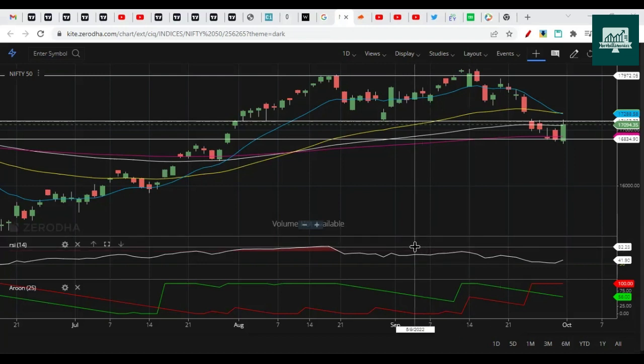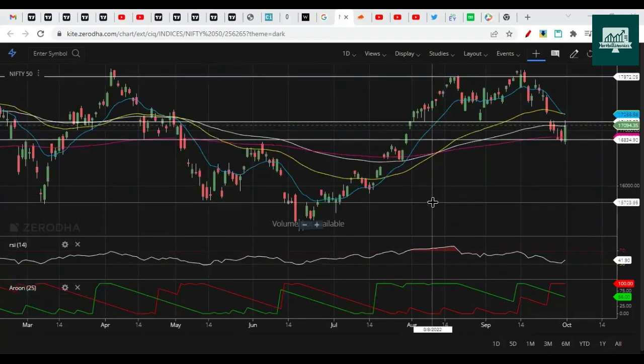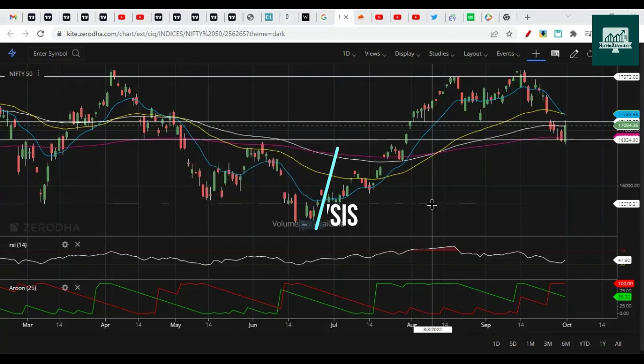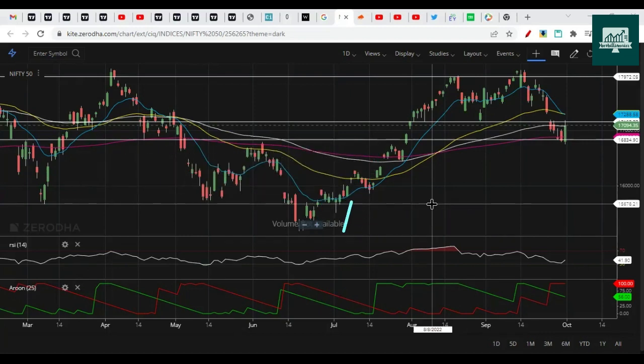So we are going to do Nifty's analysis for next week. We'll also check the levels for next day as well. And we'll do this with the help of first price action and indicators. Then we'll check Elliott Wave, and then we'll check option chain.